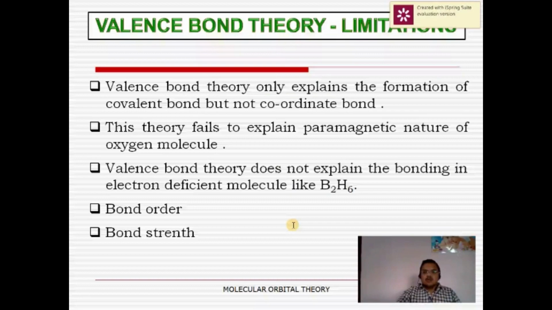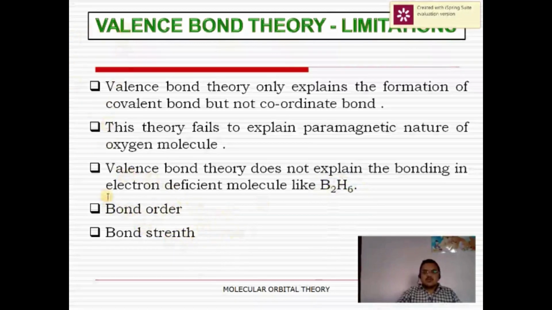What are these limitations? Valence bond theory could not explain the formation of coordinate bond. This theory fails to explain the paramagnetic nature of the oxygen molecule. Also, valence bond theory does not explain the bonding in electron deficient molecules like diborane, and it fails to explain bond order and bond strength.